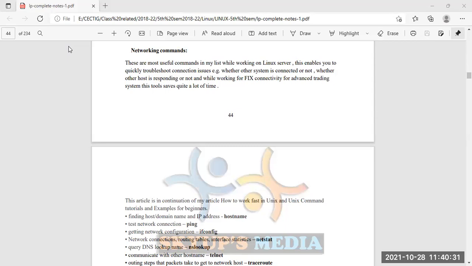later on, after the classes are finished, keep it in mind: go to Google and write, what is my IP address? If you write that in Google, it will show you the public IP. We have discussed public and private IPs. So you can check what your public IP is. And at the same time, go to the settings of your phone, go to the status, and you can check your IP address.